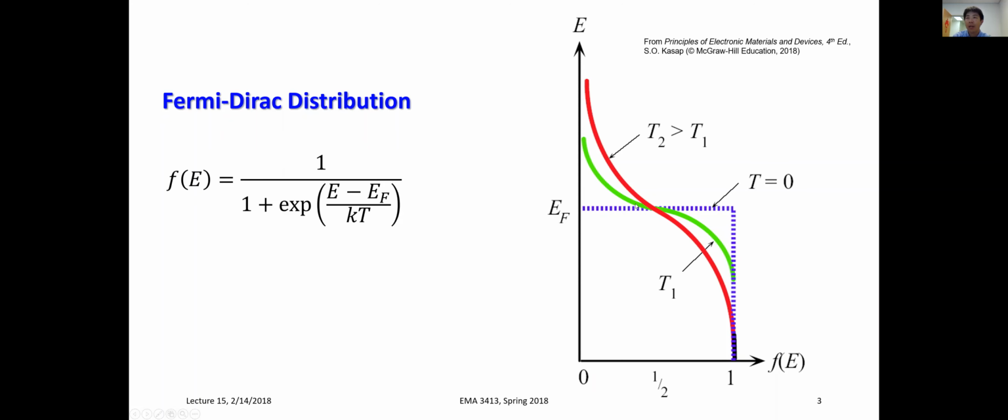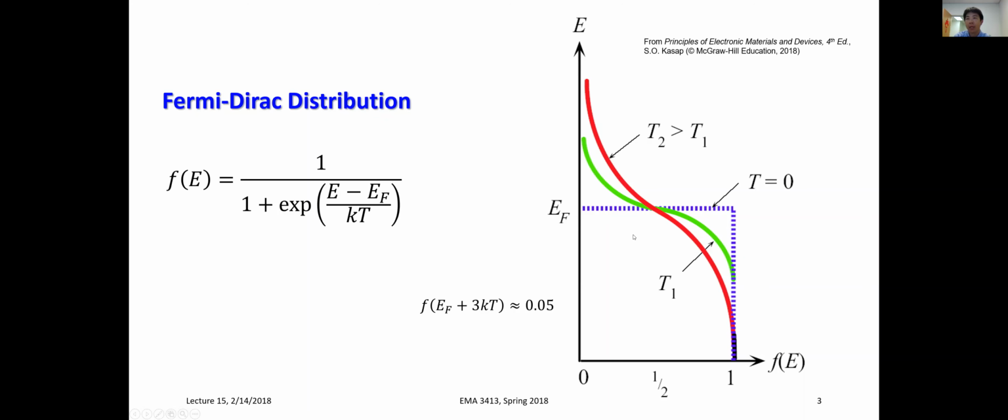When you go to some finite temperature, this step function will be smoothed out a little bit, but this transition zone is only going to happen within a few kT above or below the Fermi energy. At 3 kT above the Fermi energy, the probability goes down to 5%. At 3 kT below the Fermi energy, it goes up to 95%, almost completely filled. So obviously, as you go to higher temperature, this transition range becomes wider, but overall, it's going to be a few kT above and below.